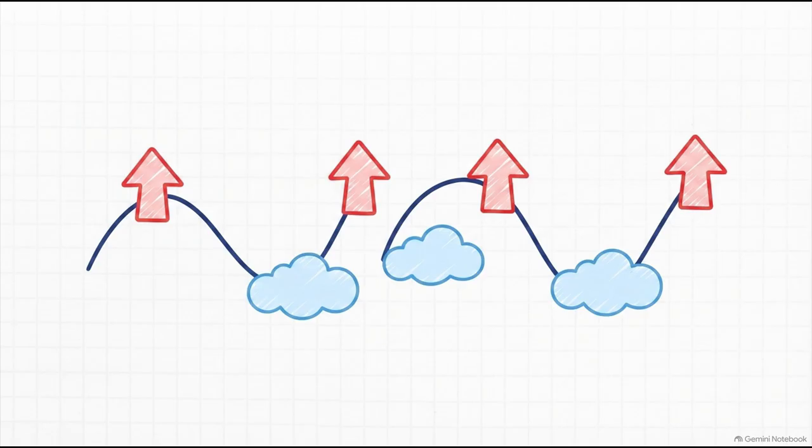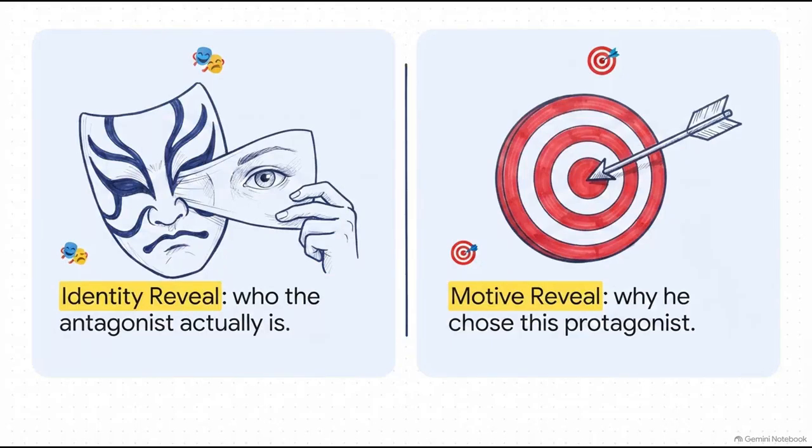Now, when we talk about twist architecture, the framework enforces a strict two-reveal structure. You have the identity reveal, who the antagonist actually is behind the mask, and then you have the motive reveal, why he zeroed in on this specific protagonist based on her digital footprint. The golden rule? These two reveals must never, ever land in the same scene. You have to separate them. This forces the protagonist to reel from the shock of his identity well before she even begins to comprehend the horrifying logic of his motive.